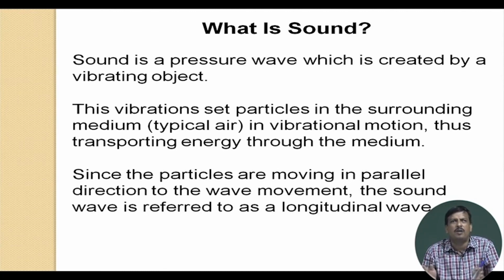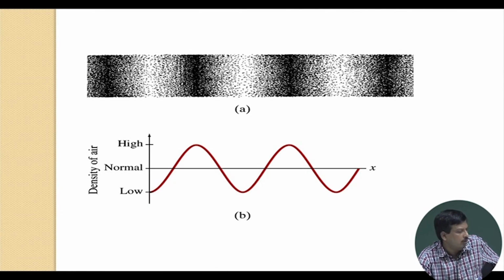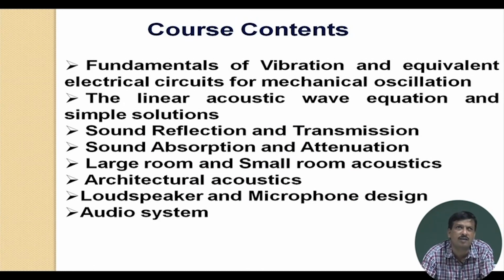So, if I think about sound system engineering, first we have to think what is the source of sound. We said the source of sound is nothing but a vibration of a mechanical object, mechanical vibration. Then how the sound wave is transmitted has to be known. So, this course will cover the fundamentals of vibration and how this vibration can be mathematically modeled, that is, equivalent electrical circuits. Then how this sound wave is propagated.